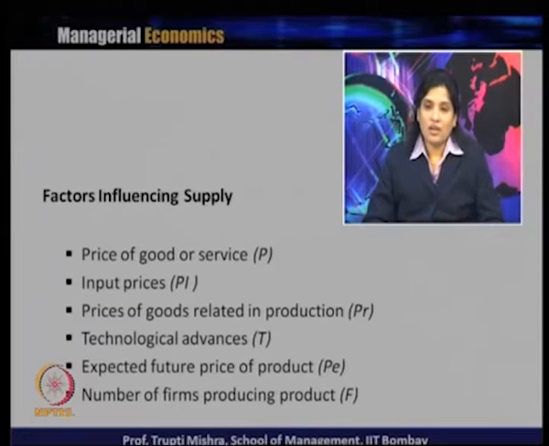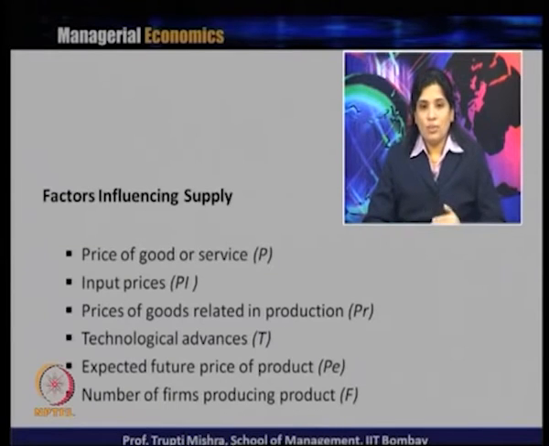So, the first factor that influences the supply is price, because the seller or the producer always looks for profit when they are producing and selling in the market. So, if price is more, they are going to sell more. So, the first factor which influences the quantity supplied is the price of goods and services.